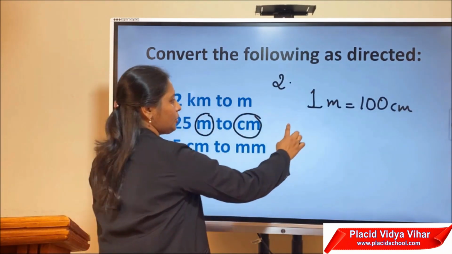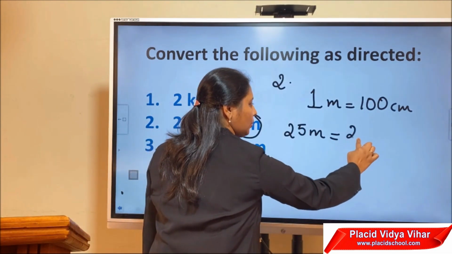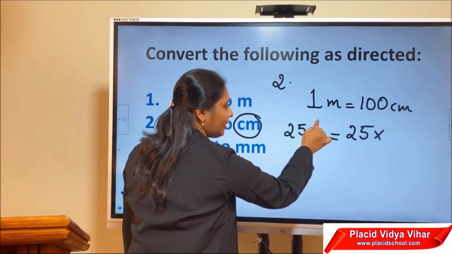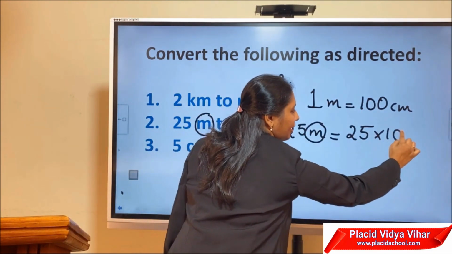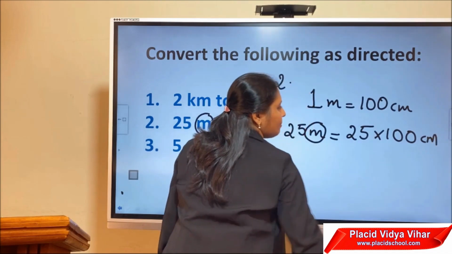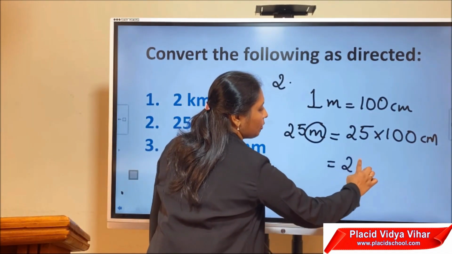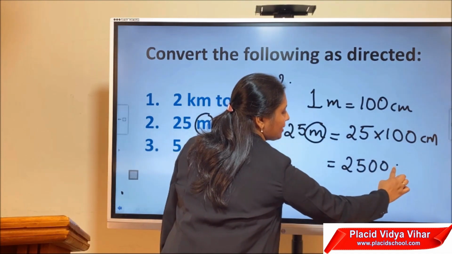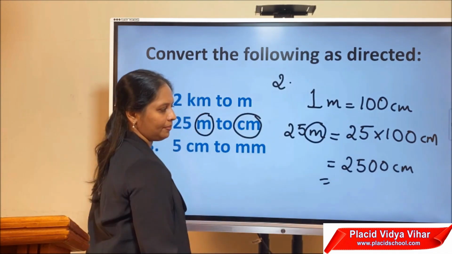Then what is given? 25 meter is equal to 25 into, now we are converting this meter to centimeter by multiplying with 100. Now it has become centimeter. 25 into 100 centimeter. What is that? 2500 centimeter.